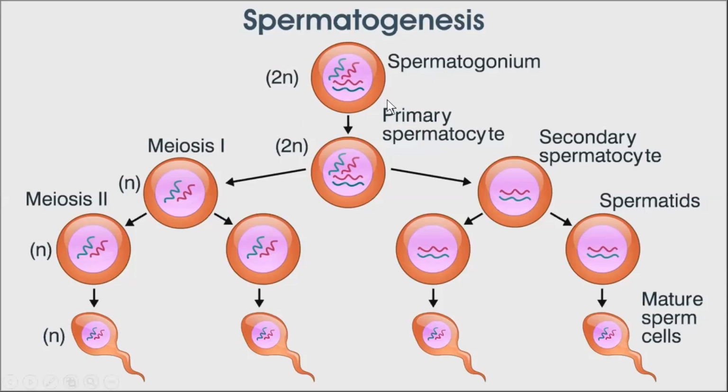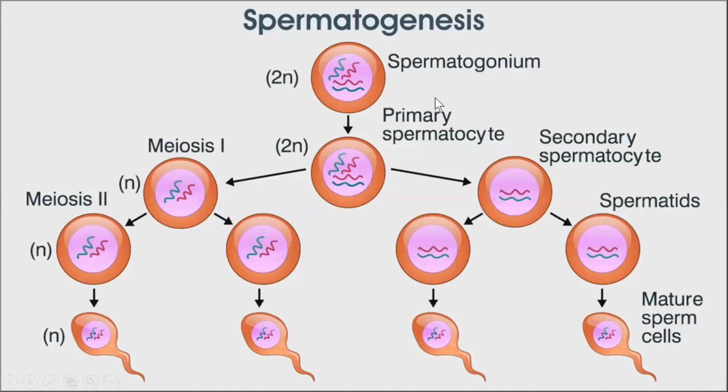Here the process is mitosis, but the primary spermatocyte will divide and form secondary spermatocytes with the help of meiosis. You remember the process of meiosis is reduction division. In meiosis, the number of chromosomes becomes half, right? That's why it is called reduction division.